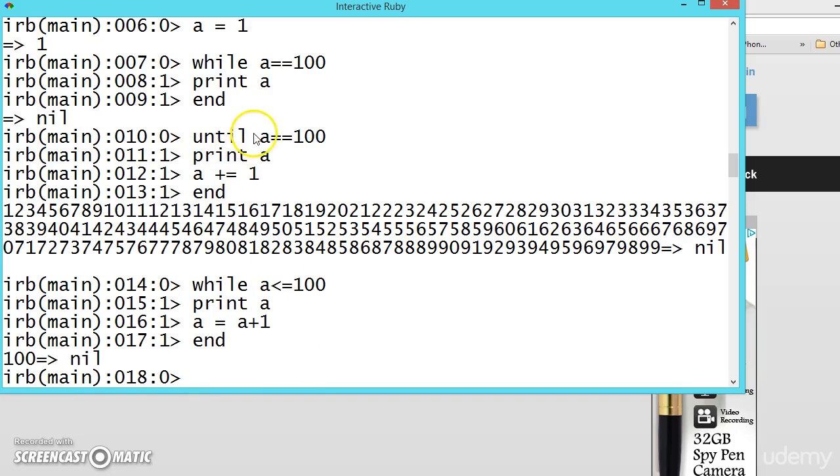So until means until a becomes 100 it will be inside the loop. That is the only difference you should remember. Keep practicing with both until and while and see the difference by yourself. You will understand it very easily.